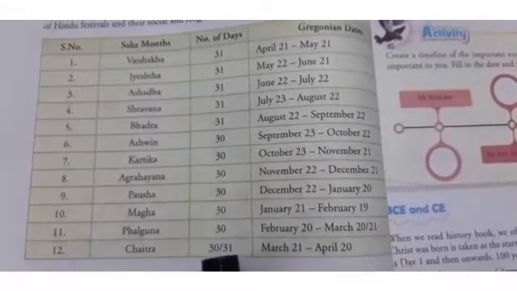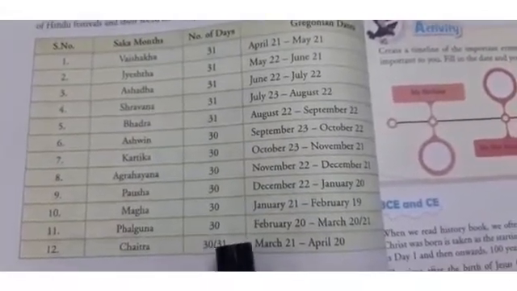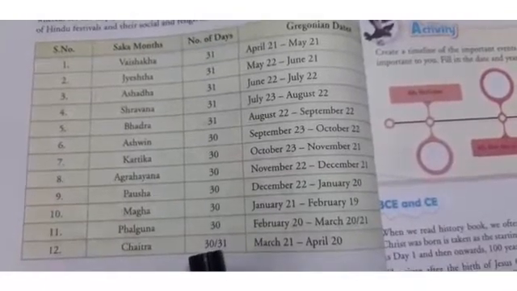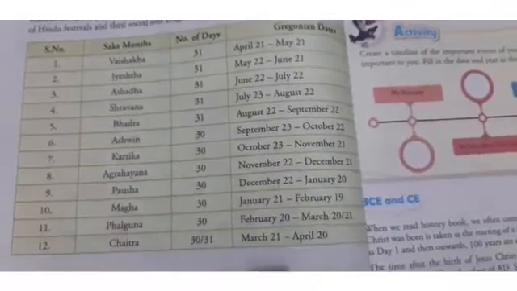This has 30 or 31 days. It depends on the leap year. Okay. And in the leap year, it has 31 days. Otherwise, it has 30 days. And it starts from March 21 till April 20.